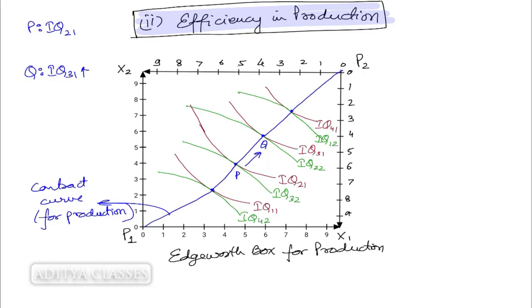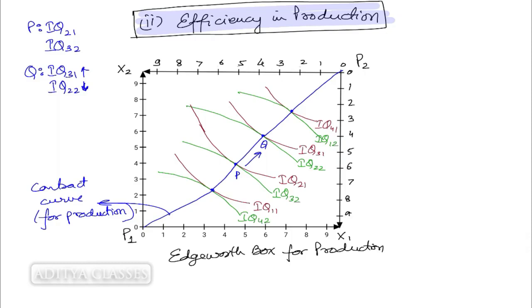What about the second one? Isoquant 3 of the second producer. If you have a look at P, we are at isoquant 3, and at Q we come down to isoquant 2. So, is he better off or worse off? I think he is worse off. At P we are sitting at isoquant 3 of the second producer, while at Q we move to isoquant 2 of the second producer, which is actually going down.